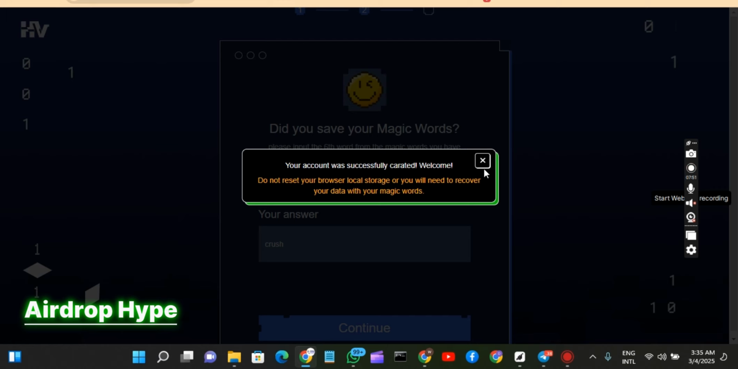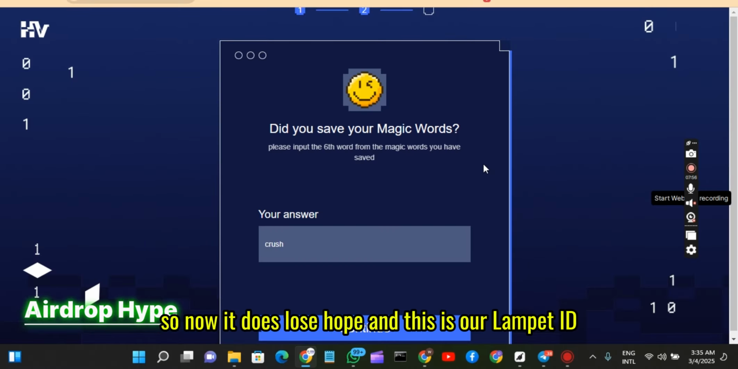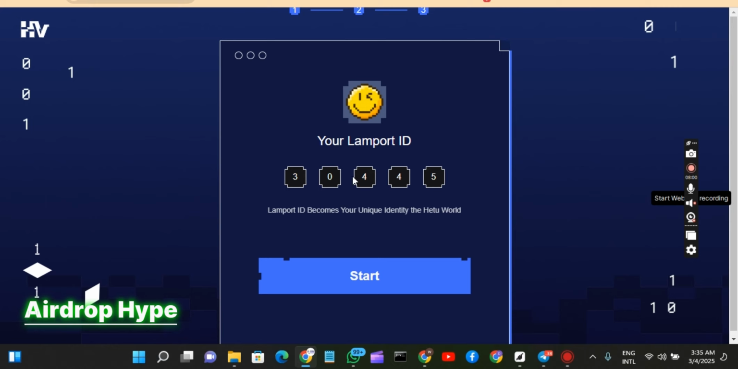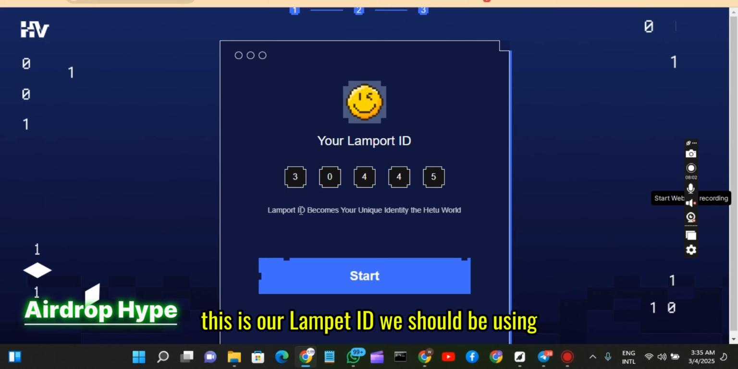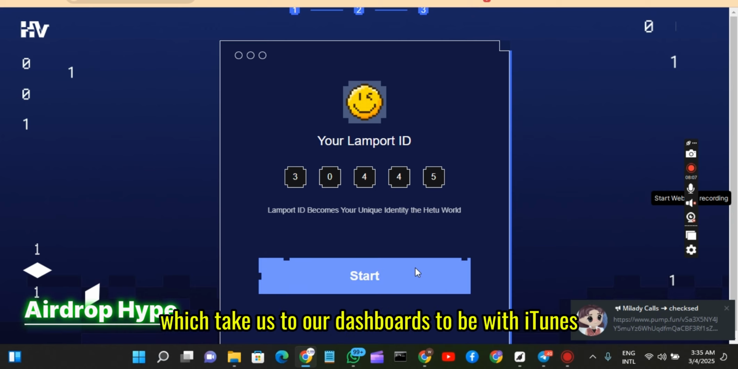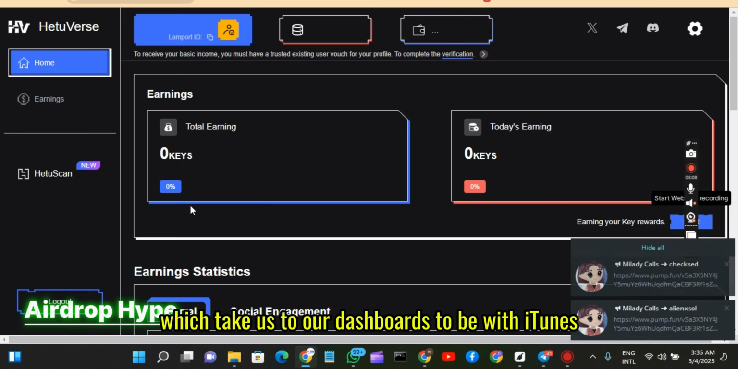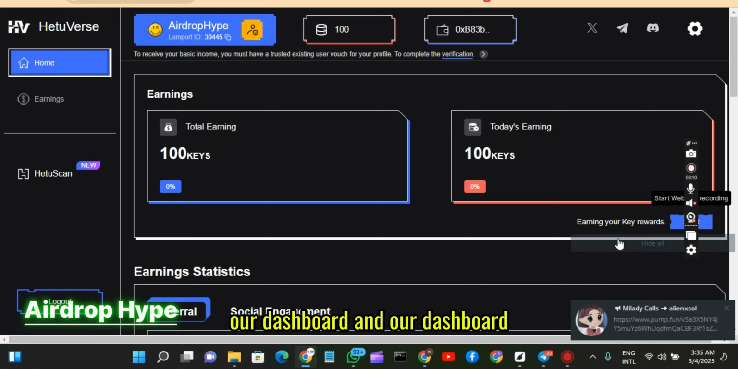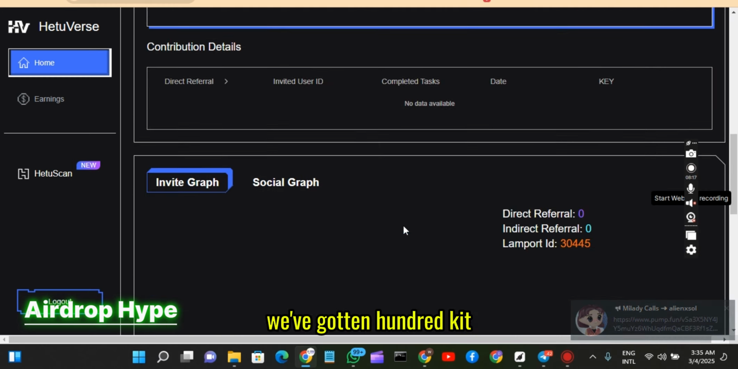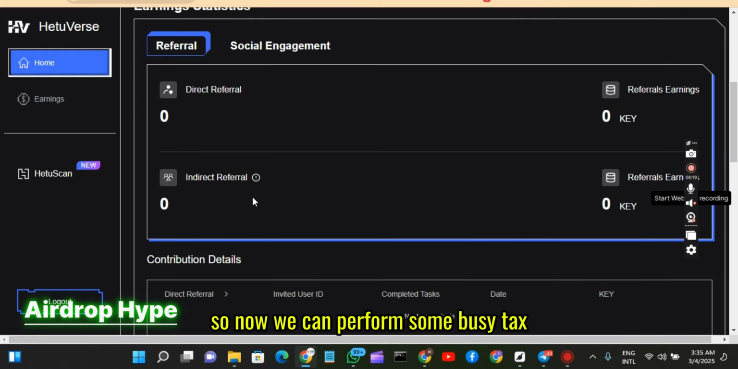We just have to be patient as it loads. Now it has loaded up, and this is our Lamport ID, which we'll be using. Just know that every user has their own ID. We click on start, which will take us to our dashboard. We're being redirected to our dashboard, then voila, we're in. As you can see, for just signing up, we have gotten 100 keys. Now we can perform some basic tasks and get more.